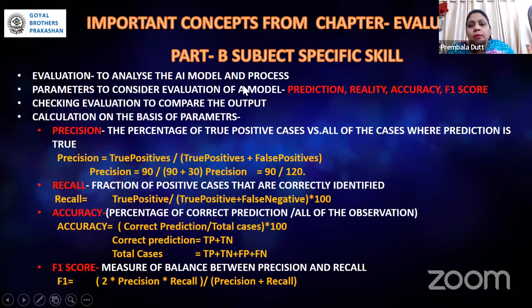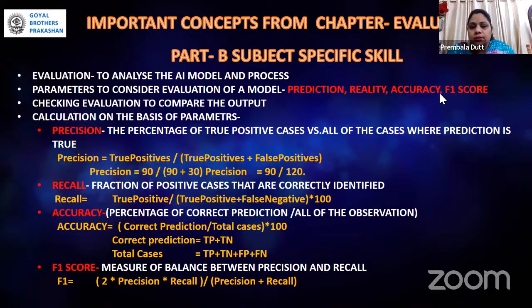When we are talking about the evaluation of a model, there are 4 parameters on which we work. For every evaluation, we focus on these 4 key points, which are called prediction, reality, accuracy, and F1 score. When I talk about what each of these parameters means, I must let you know what precision is. It is the percentage of true positive cases, that means correct cases versus all of the cases where the prediction is true. This is the precise definition of precision.